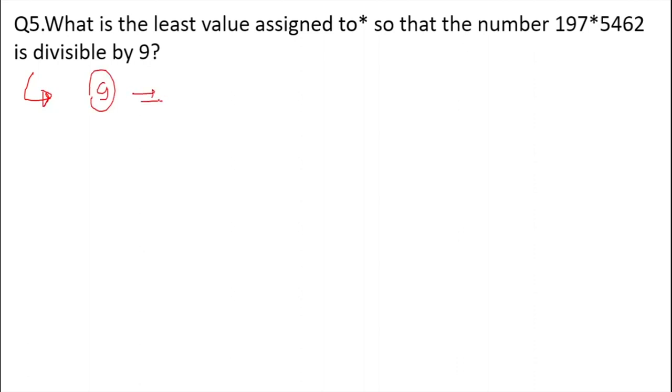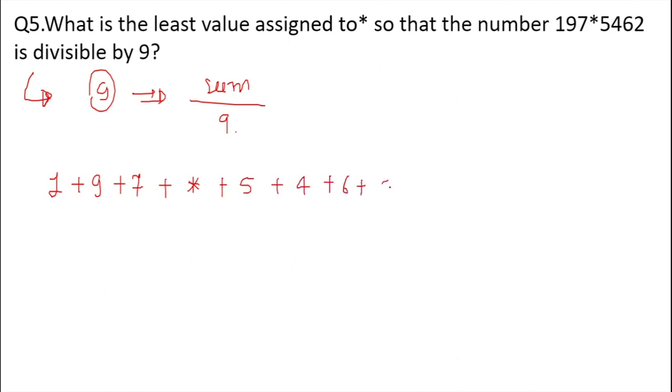What we have to do here? We have to take the summation of all the given digits and divide by 9. So take the summation of all the digits: 1 plus 9 plus 7 plus star as it is plus 5 plus 4 plus 6 plus 2. These are all the digits. Let us recheck once: 197 star 5462. Yes. So divide the whole summation by 9.